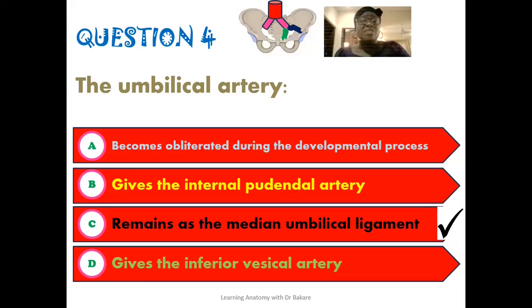The umbilical artery is seen as a functional artery during the developmental process, and after birth, this artery becomes obliterated, and it is seen to become transformed into the median umbilical ligament. So this is the correct option here.